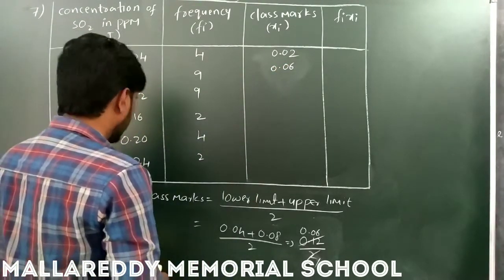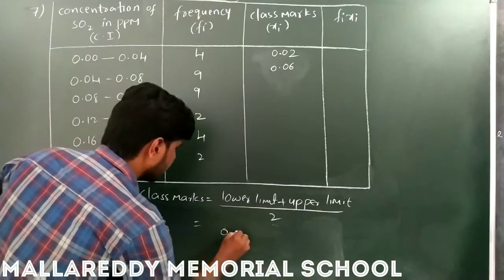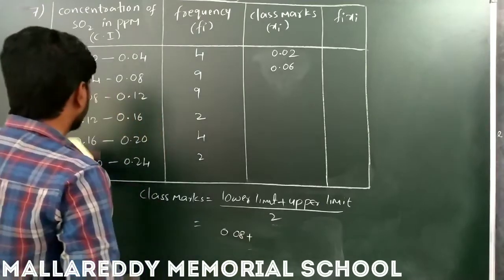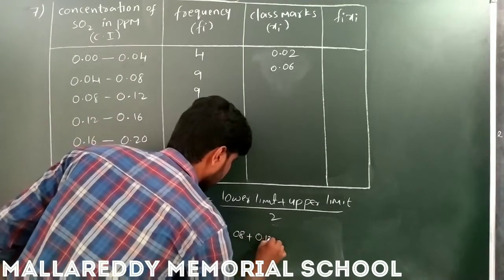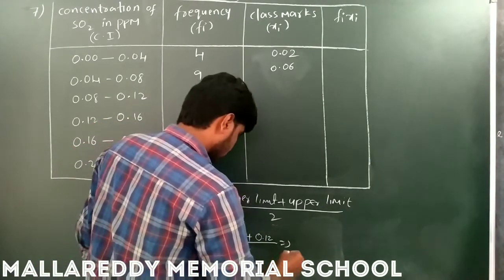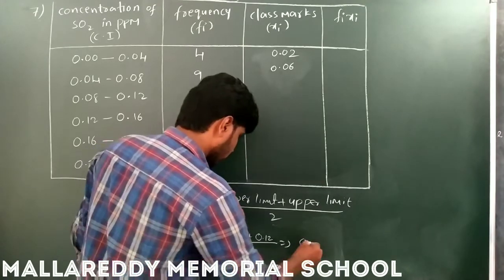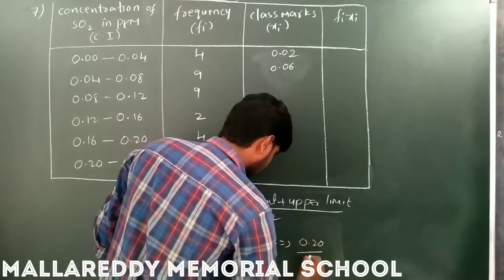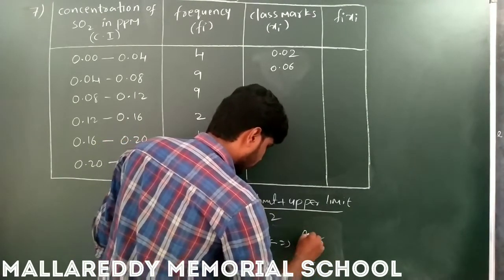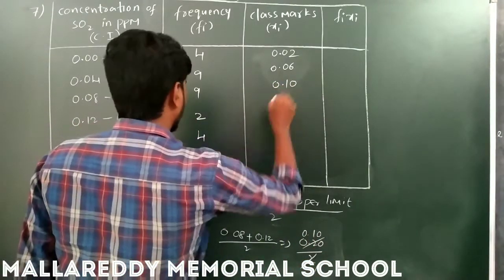Next, coming to the third one: 0.08 plus 0.12 by 2, which is 0.20 by 2, so 0.10.